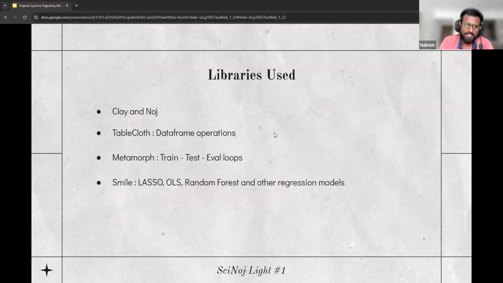So here's a look at the libraries we used for this. We used Clay and Nudge, obviously. We also used Tablecloth, Metamorph, and Smile for our models.